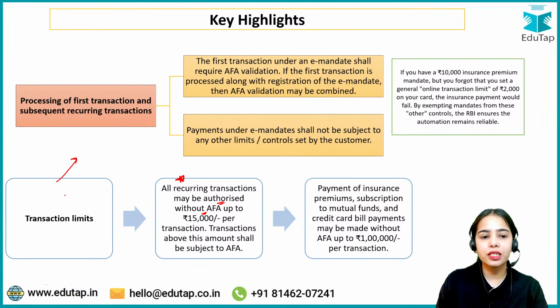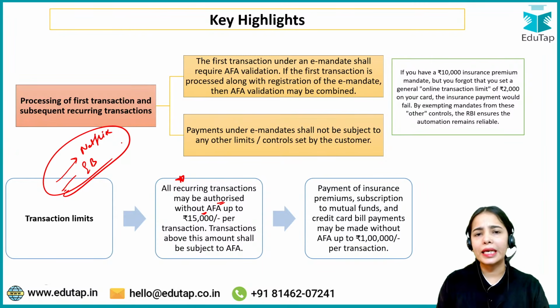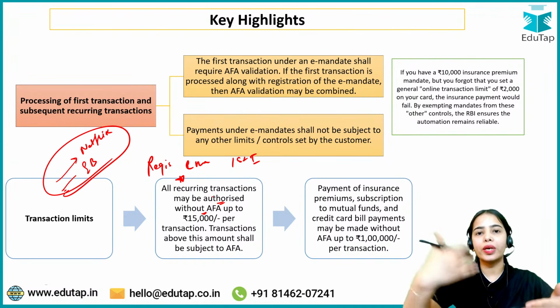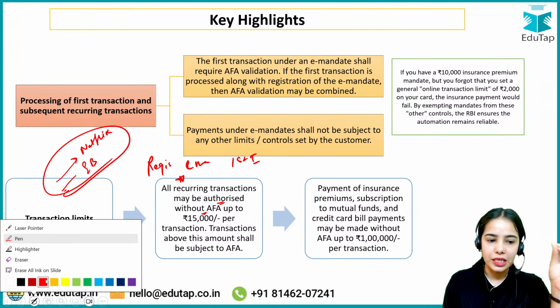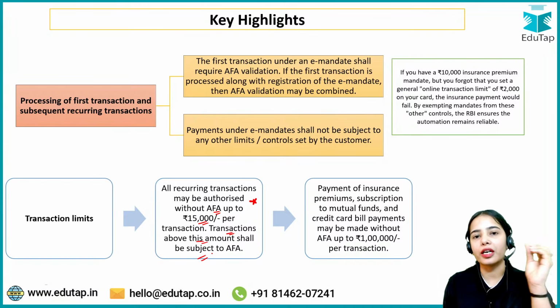That means for your Netflix, for your electricity bills, for any other recurring transactions, monthly or weekly, after the registration of the e-mandate and after the first transaction, there is no additional factor authentication required in the subsequent months. So all recurring transactions may be authorized without additional factor authentication up to 15,000 per transaction. Transactions above this amount shall be subject to additional factor authentication.